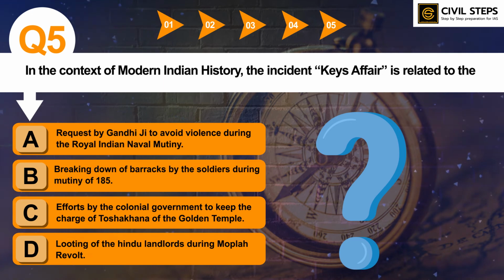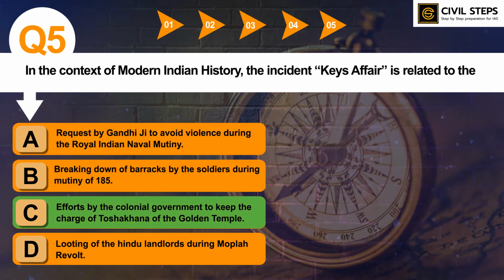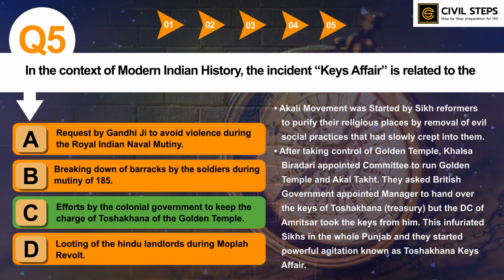The correct answer of this question is option C, efforts by the colonial government to keep the charge of Tosha Khana of the Golden Temple. So this is all about the Keys affair. Actually, the Akali movement was started by Sikh reformers to purify their religious places by removal of evil social practices that had slowly crept into them.